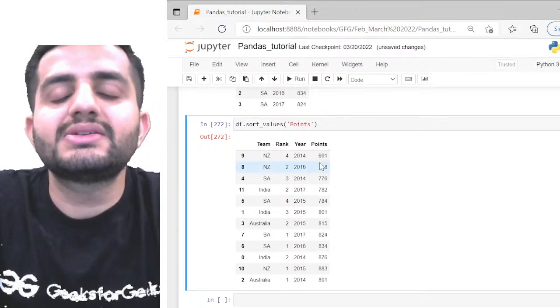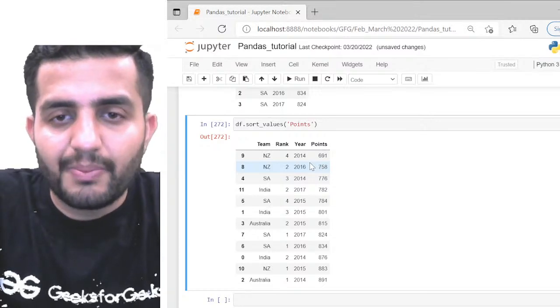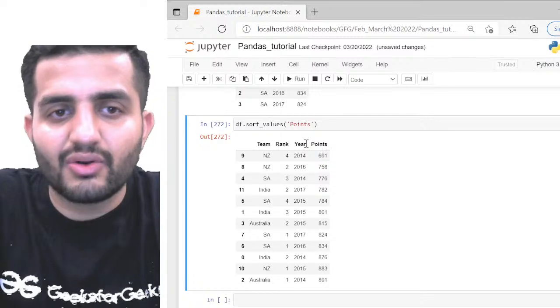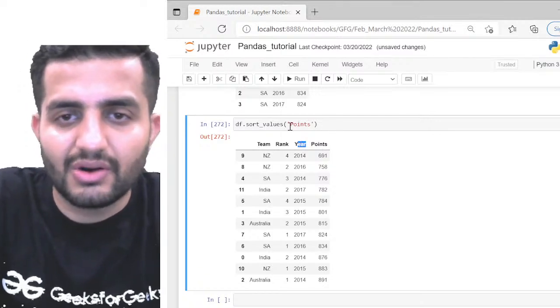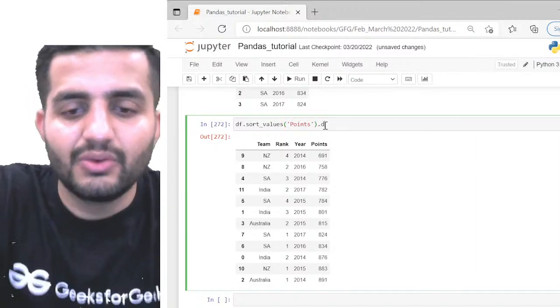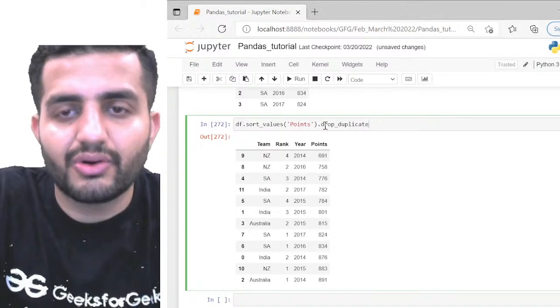Now we can simply keep on dropping duplicates of the year. We have a function called drop duplicates.